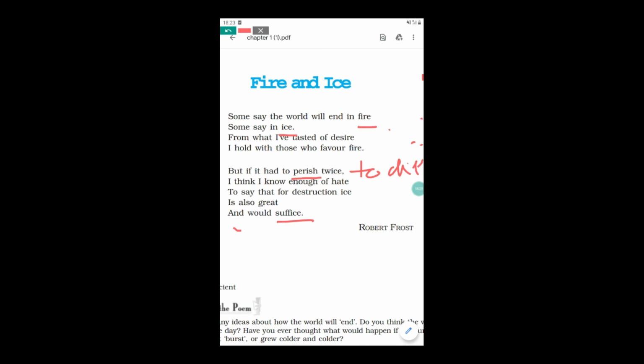So here, first of all, two words, some and some, are repeated again and again continuously in two lines. It means there is use of anaphora.